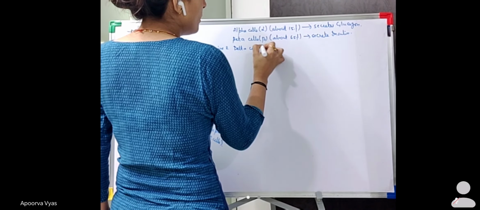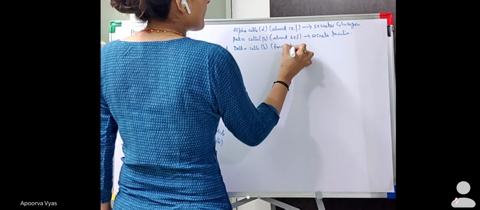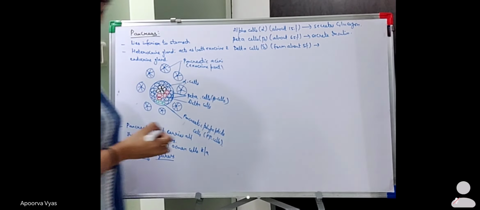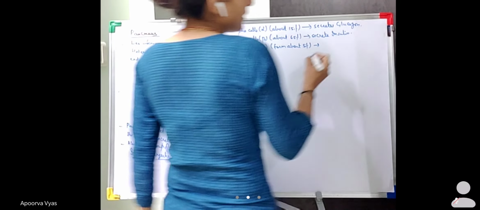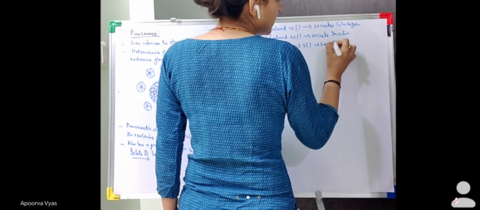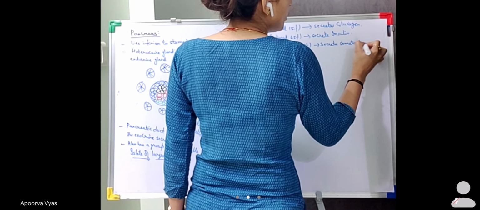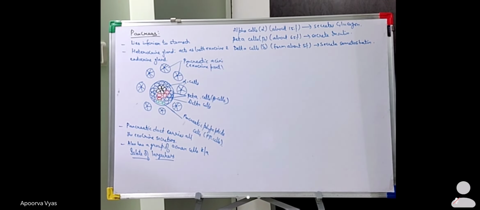Delta cells form about 5%, and they secrete somatostatin. As we already know, somatostatin is a growth inhibiting hormone, produced by the delta cells.